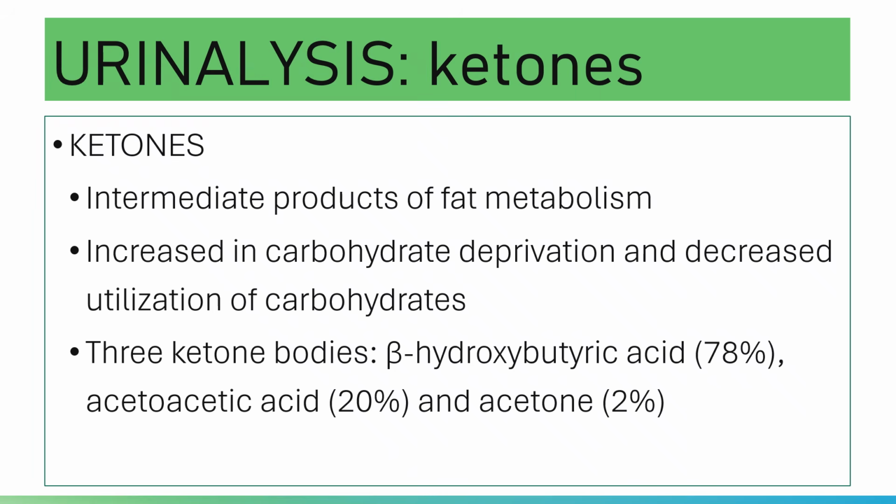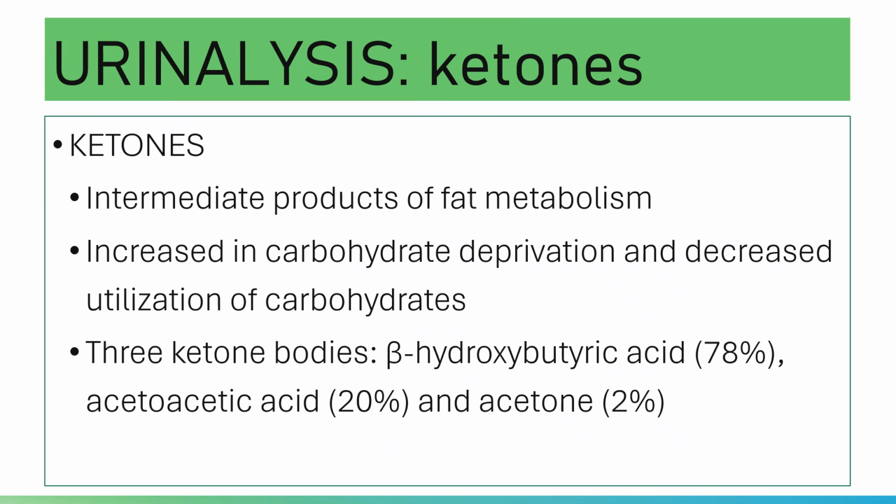Please note that your ketone bodies have what you call a renal threshold. If the renal threshold for glucose is 160 to 180 milligrams per dL, for your ketone bodies it is 70 milligrams per dL.